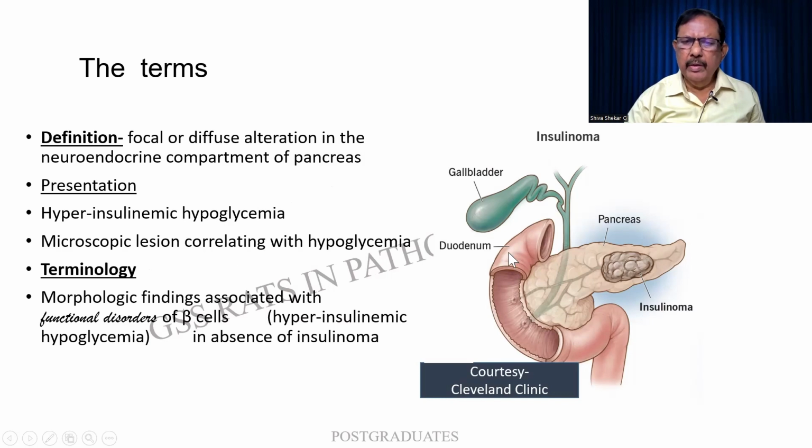So this is a picture. You find the loop of the duodenum and the head of the pancreas snugly fitting in. There is also a lesion, well defined, it can be an insulinoma, thanks to Cleveland Clinic. The terminology is associated with functional disorders of the B cells, and sometimes it can be in the absence of an insulinoma or sometimes it can be present.